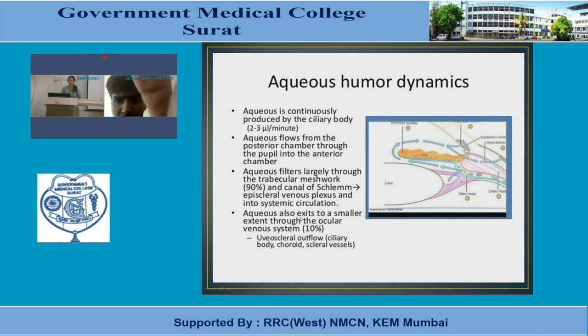Aqueous also exits to a smaller extent through the ocular venous system. Uveoscleral outflow: uvea we know, ciliary body, choroid, scleral vessels, etc.